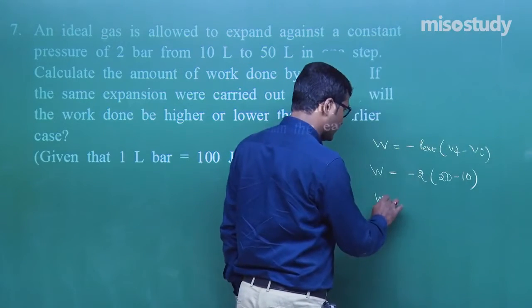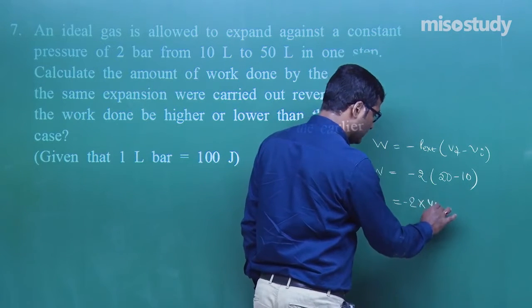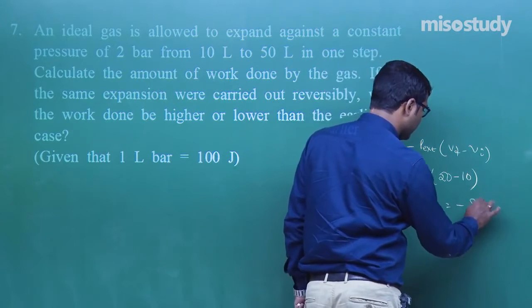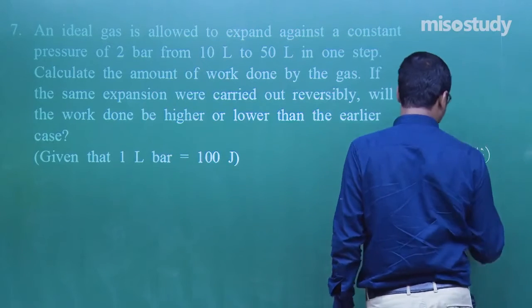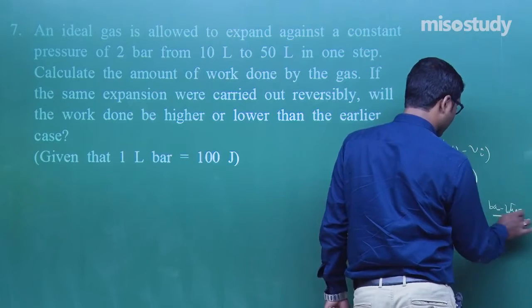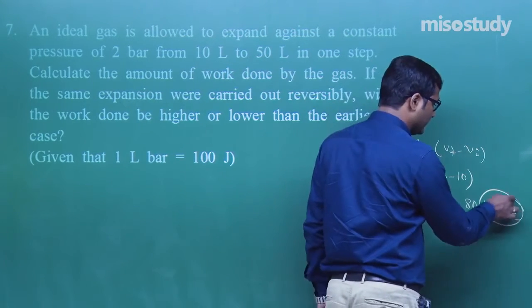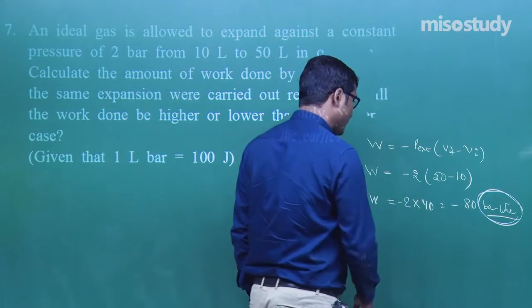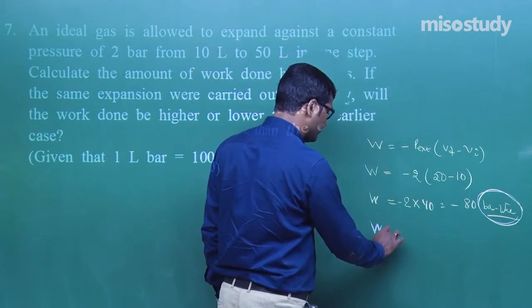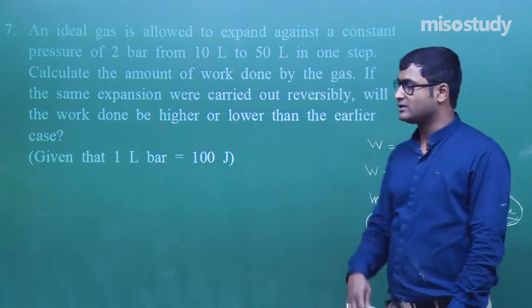Then W is equal to minus 2 into 40, that is 80 bar liter. We can convert bar into ATM and liter into kilojoule, that does not matter. What we observe here is that W is negative. This negative sign shows that work is done by the system.